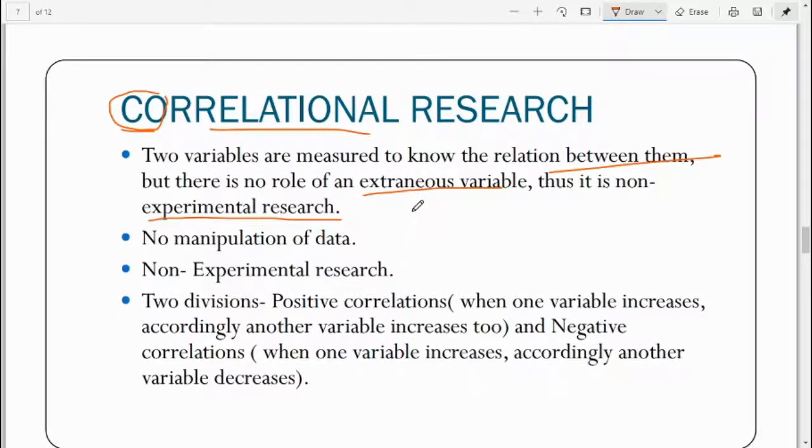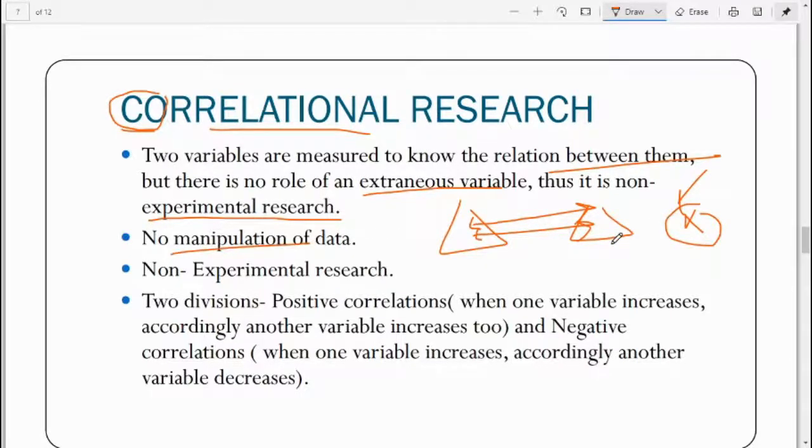We try to find the relationship between the two variables and to what extent they relate with each other. There is no role of an outsider or external variable, so there is no manipulation of data. When it is not manipulated, then it becomes non-experimental, simple.